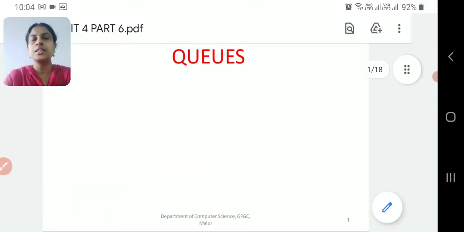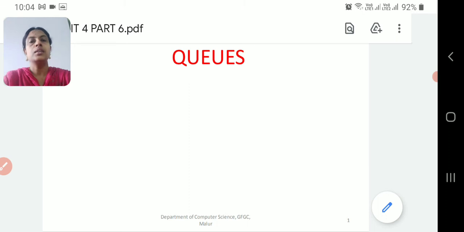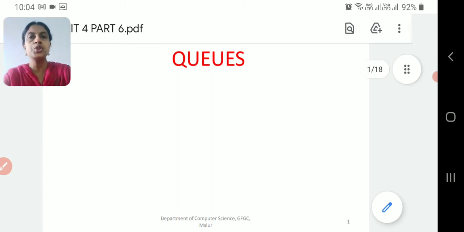These classes were discussing the concept of stack. If you remember the stack concept, the item which was entered first will be removed last. So it comes under the concept of LIFO. Then with the stack concept, we also discussed the operations of stack. The operations of stack were push, pop, top, is empty, is full. Okay, these were the operations.